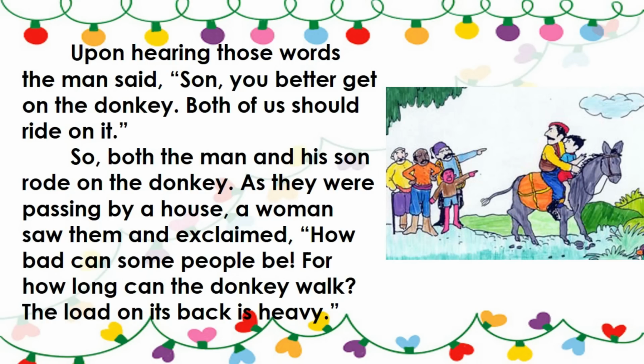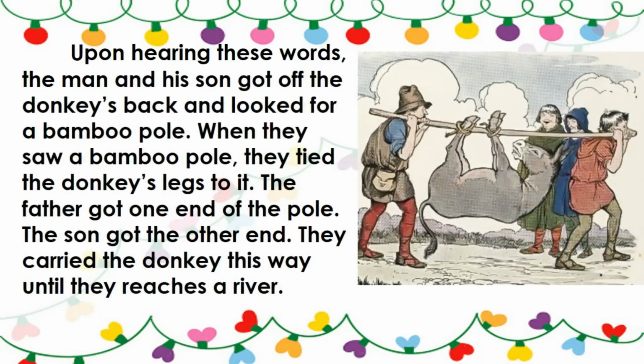As they were passing by a house, a woman saw them and exclaimed, "How bad can some people be? For how long can the donkey walk? The load on its back is heavy." Upon hearing these words, the man and his son got off the donkey's back and looked for a bamboo pole. When they saw a bamboo pole, they tied the donkey's legs to it. The father got one end of the pole. The son got the other end. They carried the donkey this way until they reached a river.